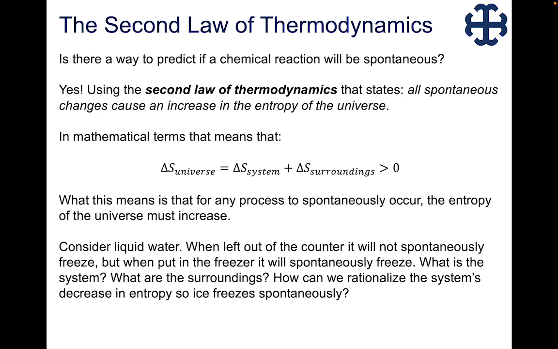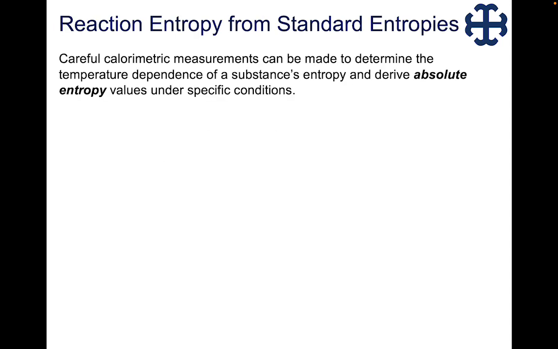And so in order to have a freezer or refrigerator, we are of course taking heat out of things, and we are using the coil system in a refrigerator to remove that heat and still increase the entropy of the universe. And that will cause a spontaneous freezing of ice because we are paying the entropic costs by moving that heat outside of the freezer instead of having it be inside. Okay? So another way we can calculate entropy is